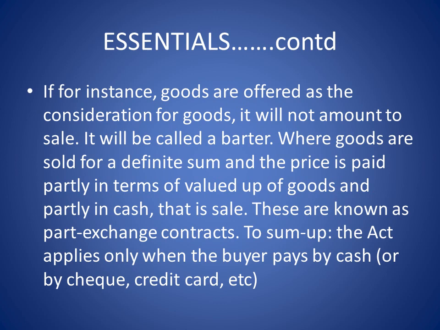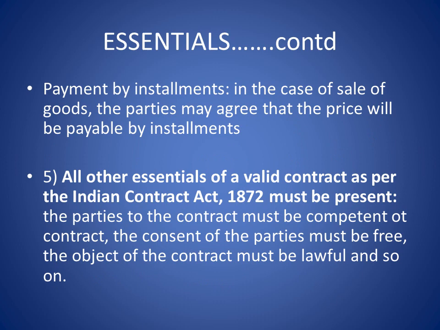To sum up, the Act applies only when the buyer pays by cash, or by cheque or credit card, etc. Money should be involved. Payment by installments is also possible. If the buyer and seller come to a conclusion, the payment can also be made by installments. Point number 5. All other essentials of a valid contract as per the Indian Contract Act 1872 must be present. These must be fulfilled or satisfied.